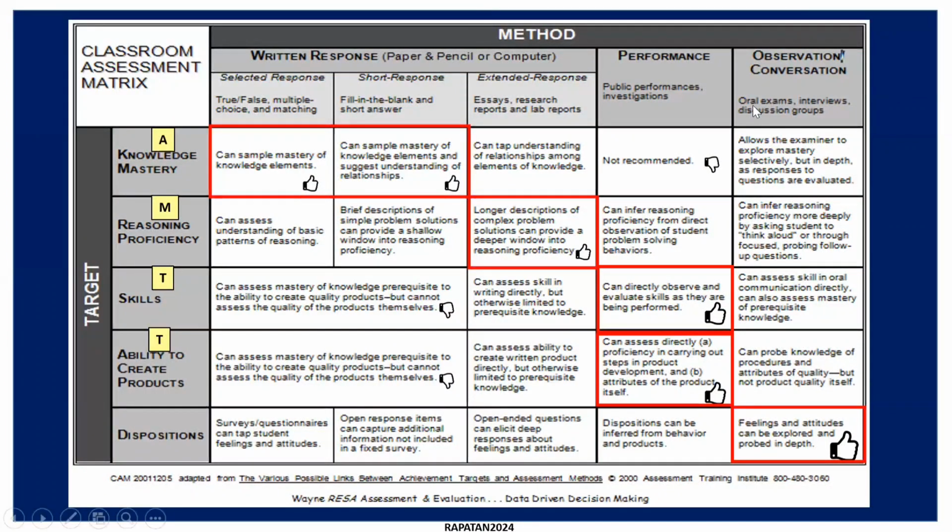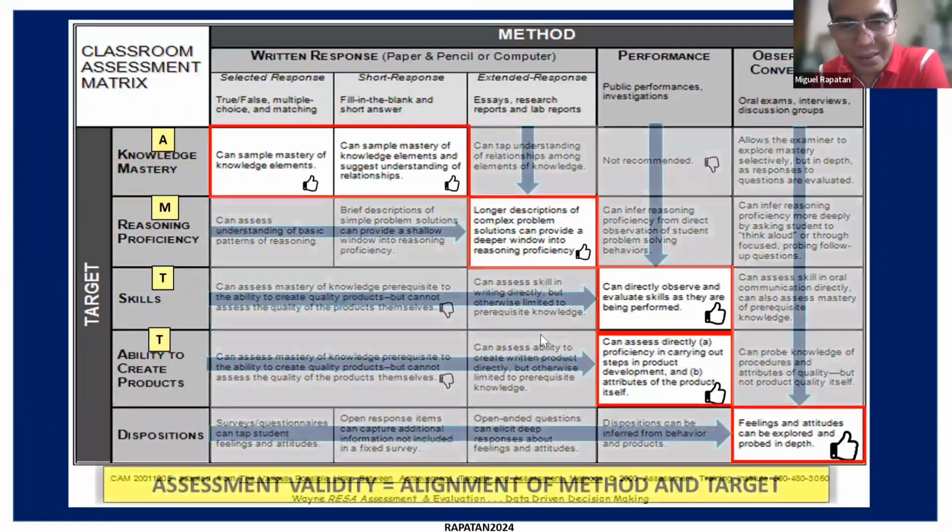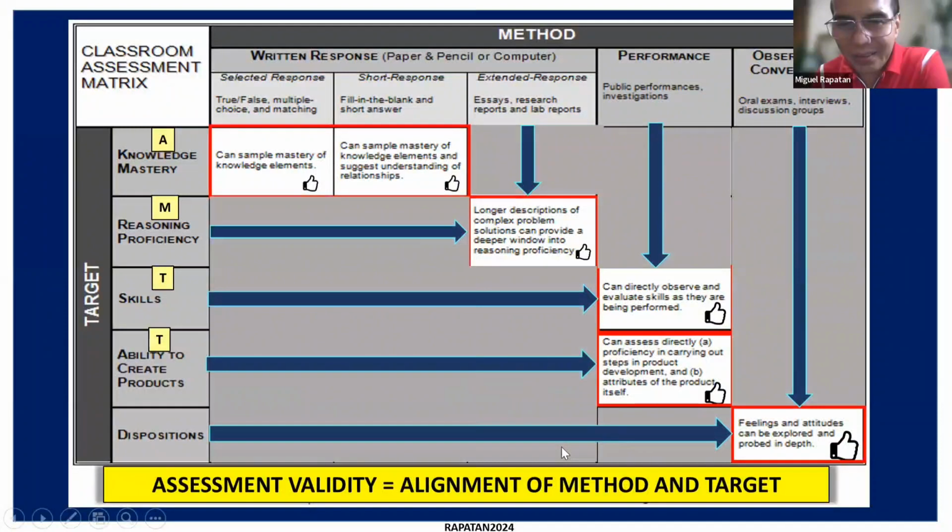If there is an alignment, Doc, between the assessment and the method, we assure there is also validity in the assessment that we give because we measure what we intend to measure if we use the right kind of assessment. Okay, very good. So when there's alignment of target and method, the assessment is valid. There is validity. And that is what we as teachers need to constantly be thinking about. So this is what we're going to show to teachers in a visual way, what makes for validity, no? Because of the learning goal and the method of assessment.